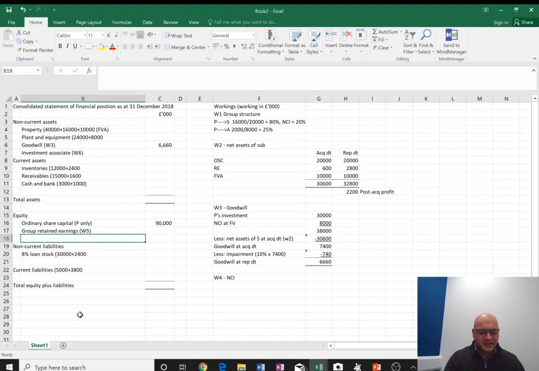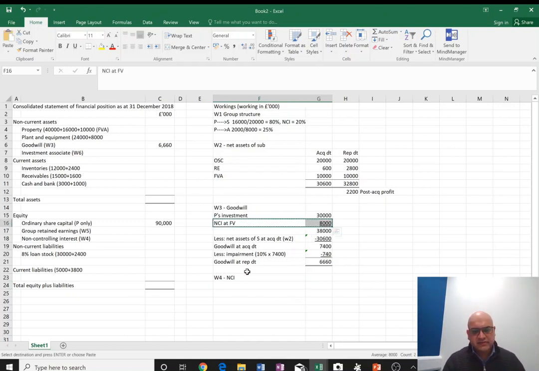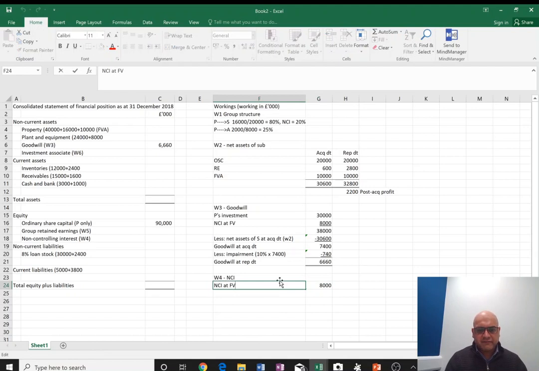Can you see that? Because we are supposed to recognize non-controlling interest as a separate item showing their claim on subsidiaries and assets. So this is going to be working 4, isn't it? So how much is that claim? Let's start the story right from the beginning. What was their value at very start? So NCIs at acquisition date, there were 8,000, we know that. NCI at fair value at acquisition date.